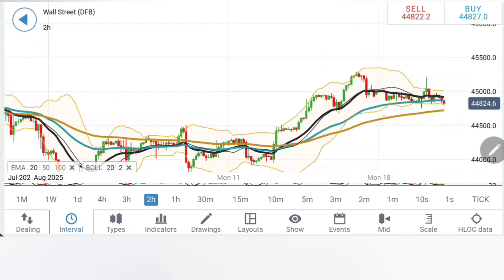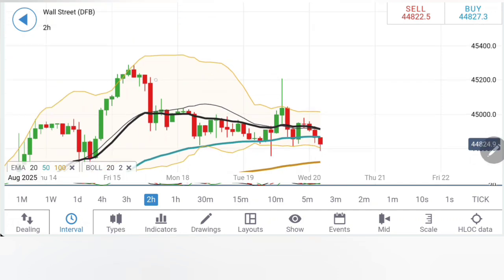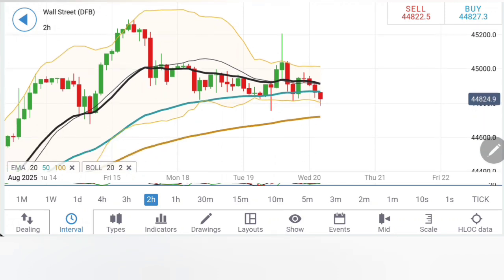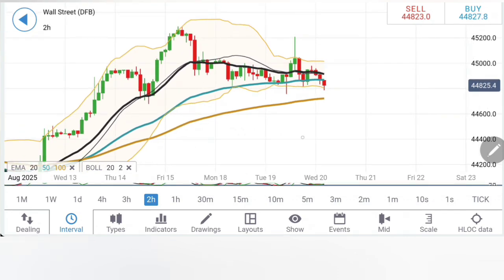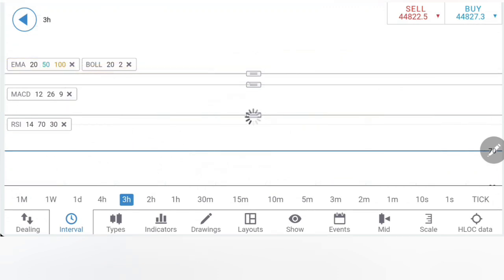Look at 2 hour charts. What's happening on the 2 hour chart? See this, moving averages have started to converge, and see, after the drop here, connect the lows and the high. This is how it has been trading. Any move below 44,700 should be a good indication for the next move all the way towards 44,400, 44,600 levels possibly. Stochastic, MACD, RSI all are trading bearish here.